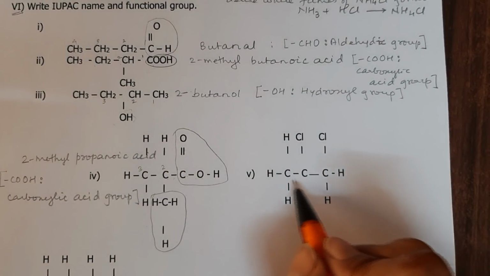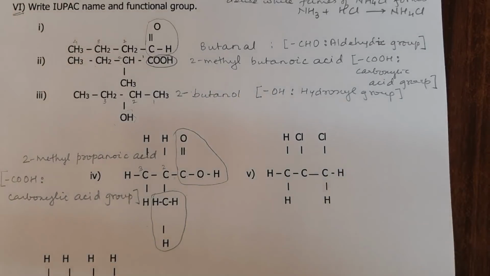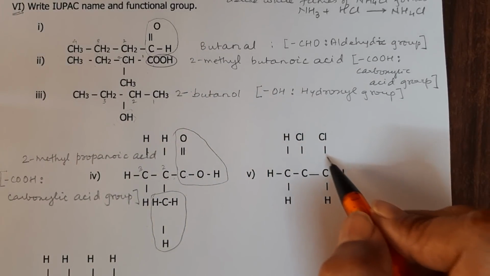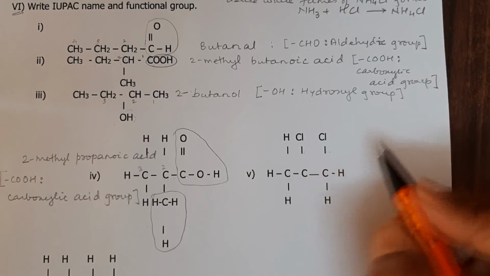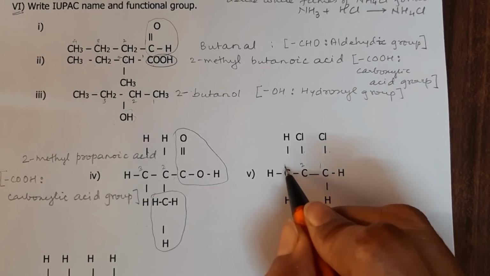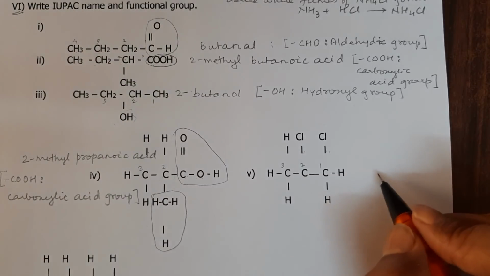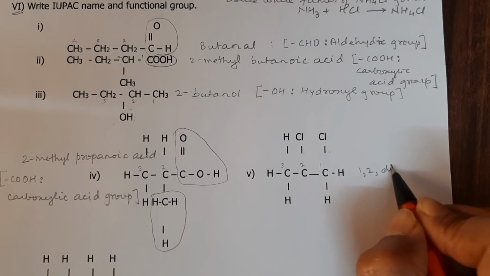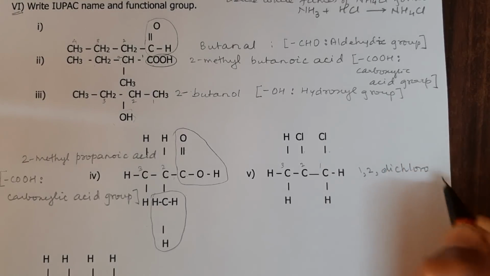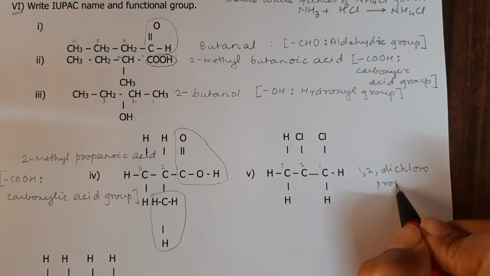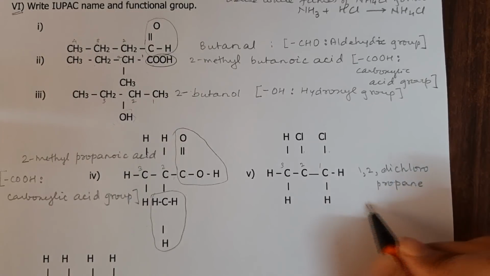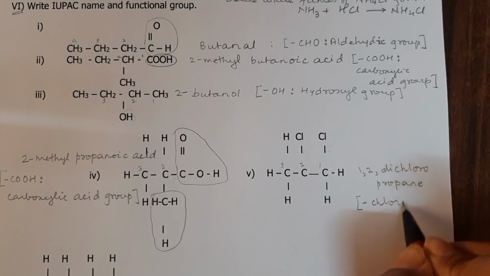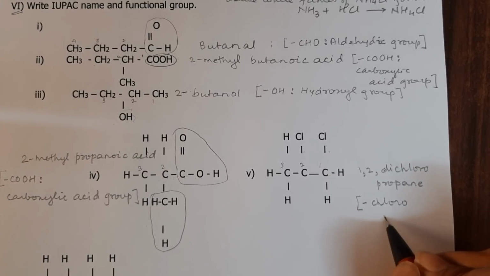Out here 1, 2, 3, this is prop again, and we have 2 chlorines here, so it will be counting like this, so the name will be 1, 2-dichloropropane, and the functional group is chloro, which is dash Cl.